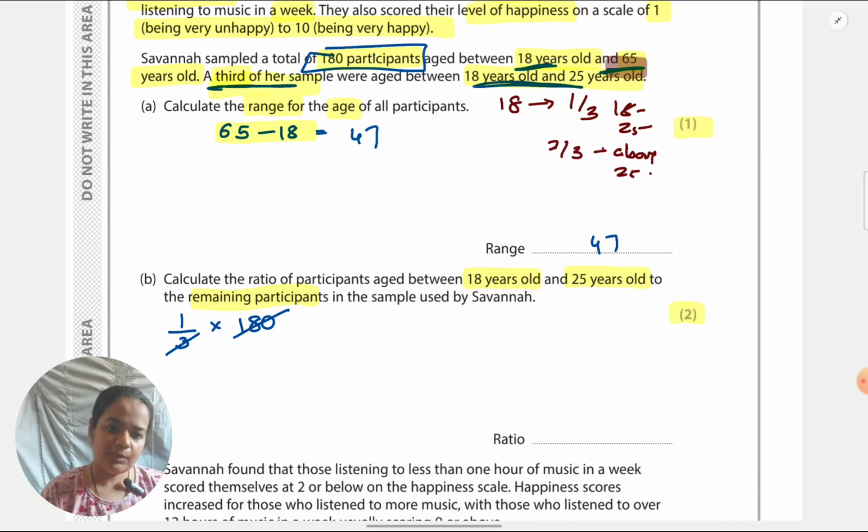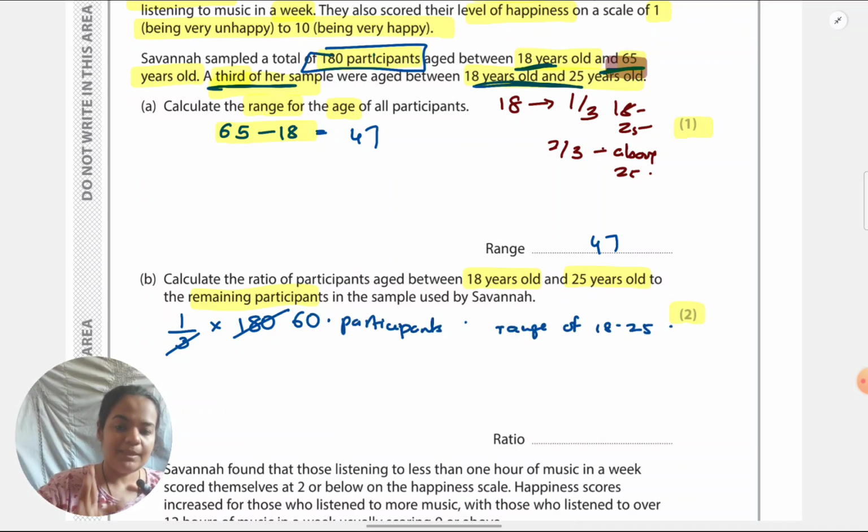I'm writing for my own interest. If I want, I can just show 1 upon 3 into 180. That's it. No working, no wording. I'll get marks for that also, because I'm showing I know the steps. But just for clarity and so that I keep track. You know, many times, I know I'm deviating a little, but it is related. Many times what happens is we feel I don't need to show the examiner this, so why should I write?